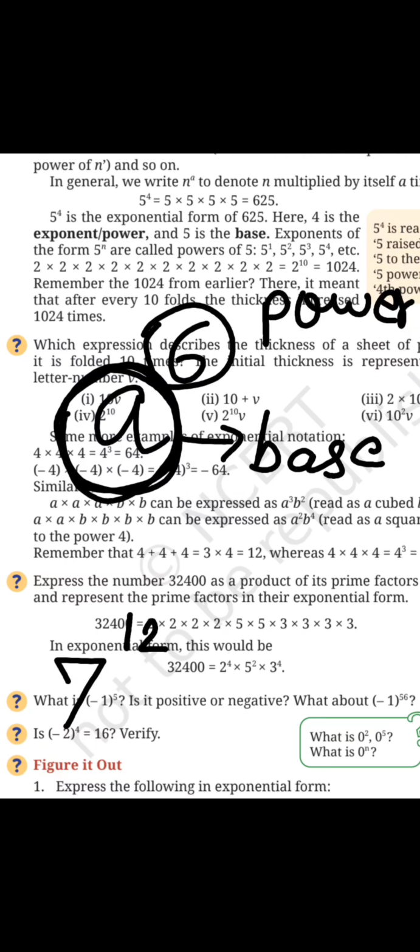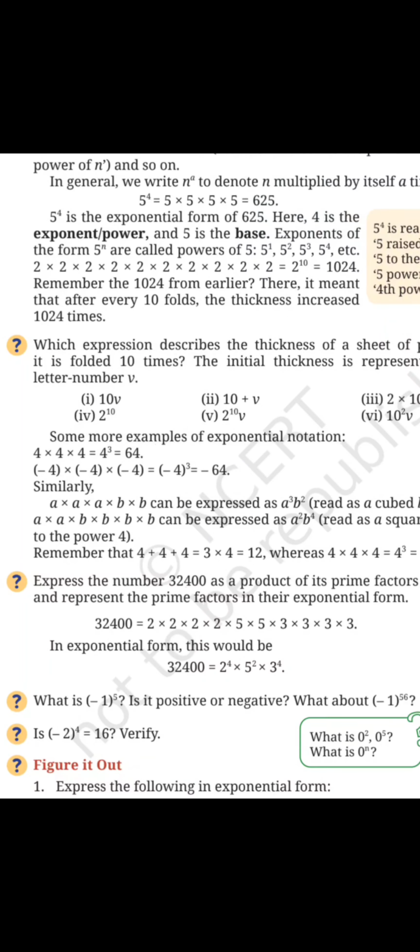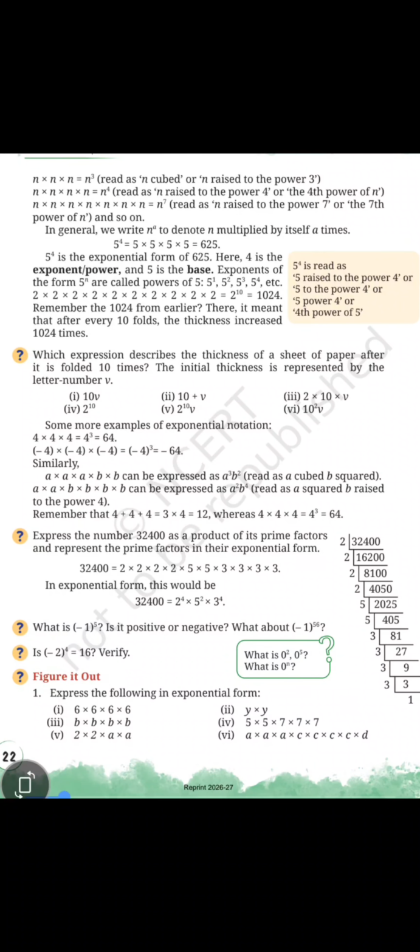What is the base here? What, mom? What is the base here? No, in this case 7, the power 12. Sorry, yes, 7 to the power 12. 7, yes, and what is the power? 12. Okay, so this is the power and the base, basically. Then next question, which expression?